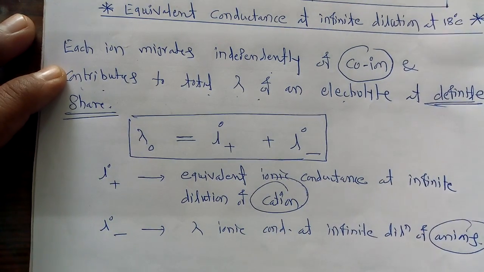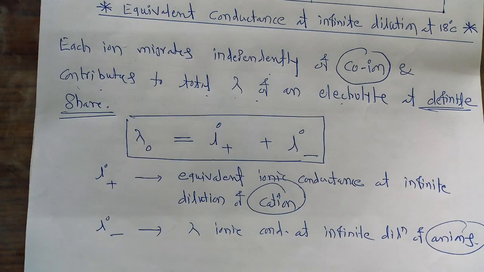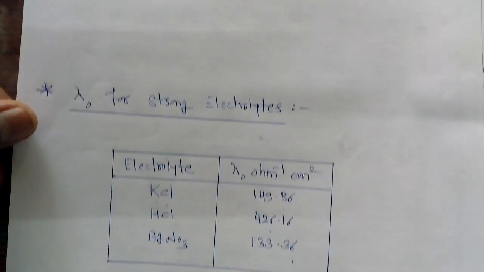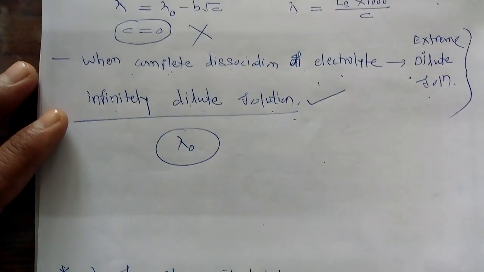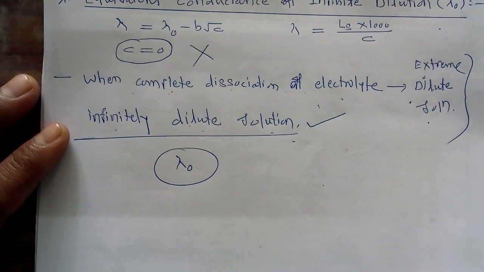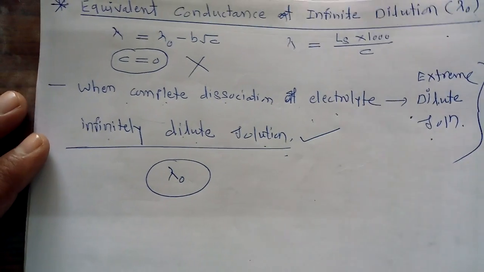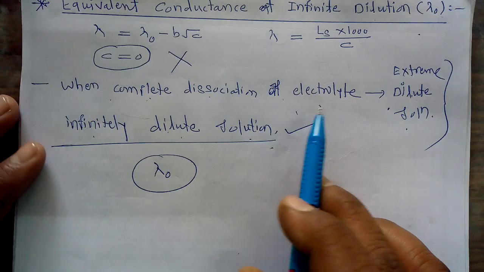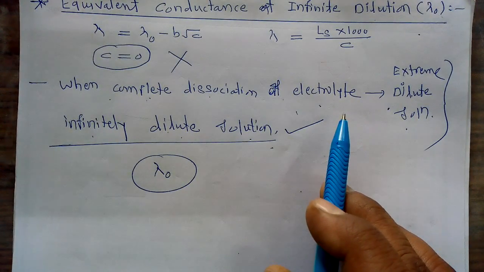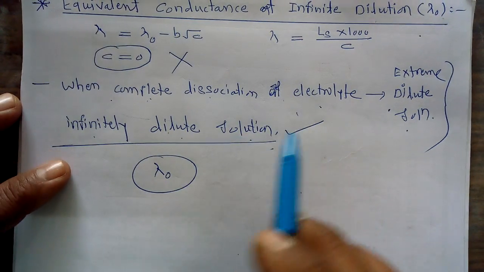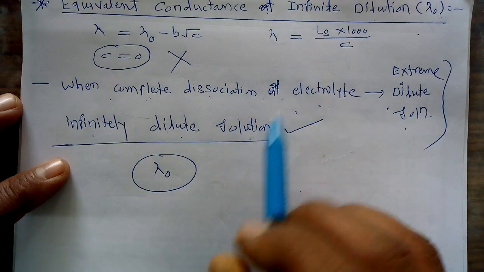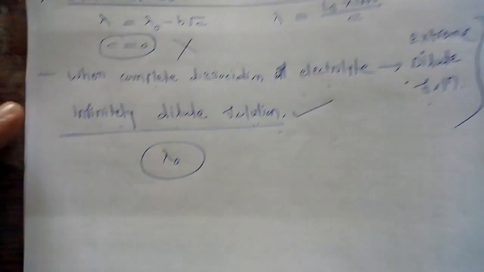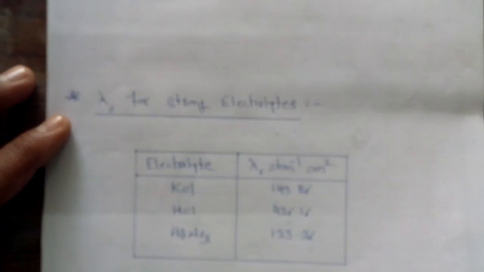So in this current lecture, we studied two important points from this chapter. The first is the equivalent conductance at infinite dilution. What is the meaning of this? Whenever we consider the complete dissociation of an electrolyte at the extremely dilute stage, that particular conductance is called the equivalent conductance at infinite dilution, and that solution is called the infinitely dilute solution. After that, we studied how to calculate this lambda 0 for strong electrolytes.